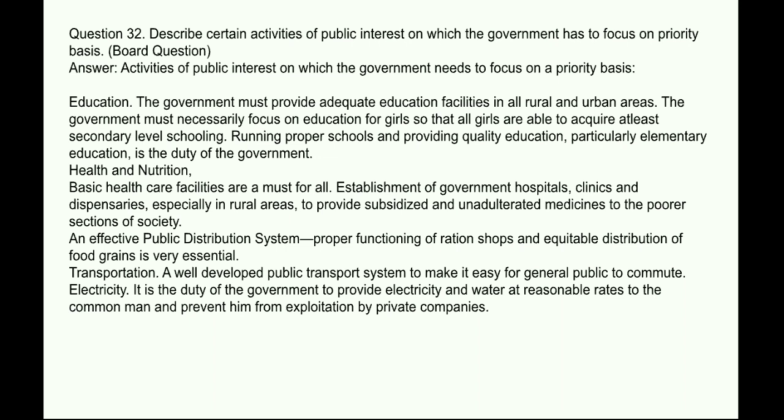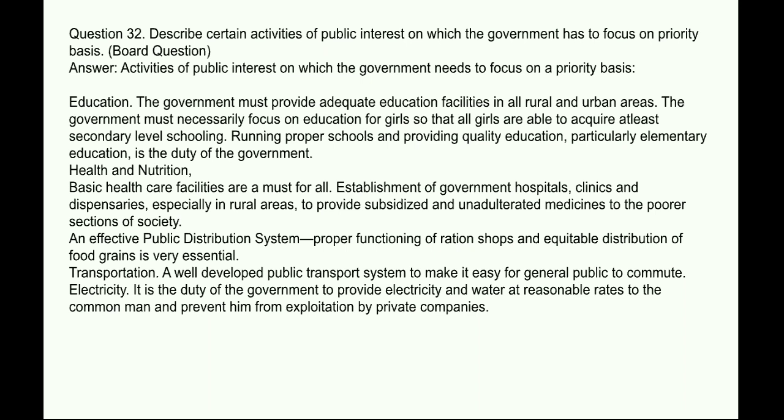Health and nutrition. Basic health care facilities are a must for all. Establishment of government hospitals, clinics and dispensaries, especially in rural areas, to provide subsidized and unadulterated medicines to the poorer sections of society. An effective public distribution system, proper functioning of ration shops and equitable distribution of food grains is very essential.